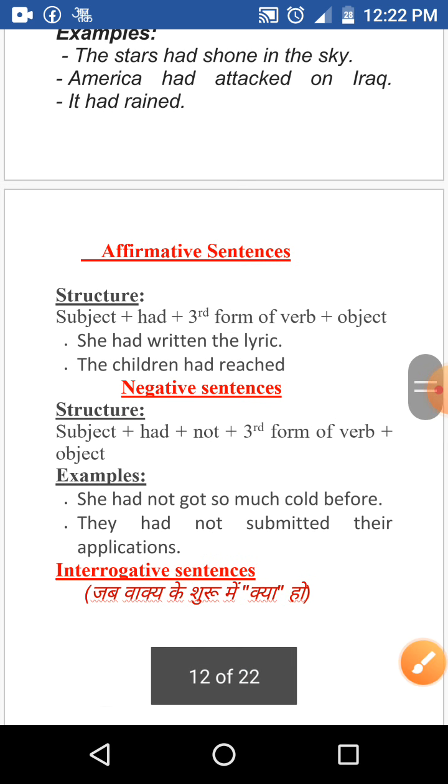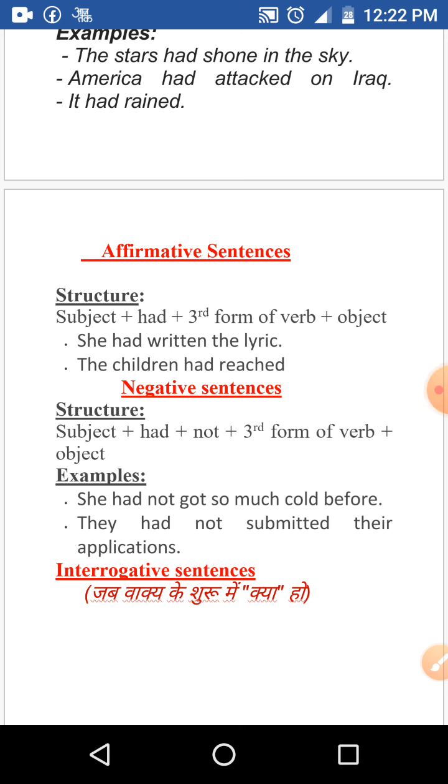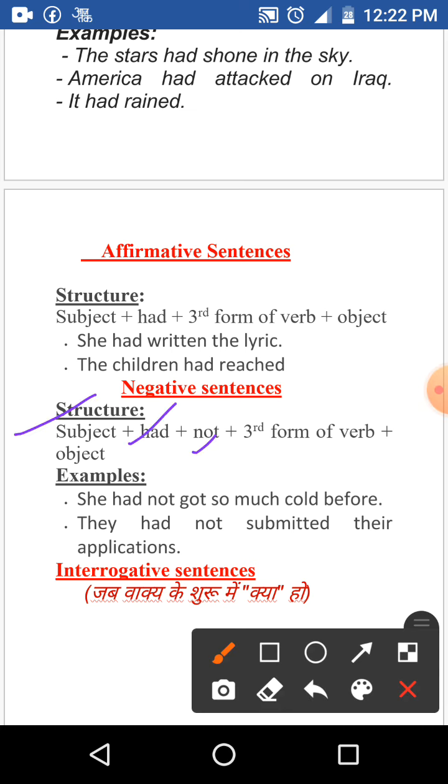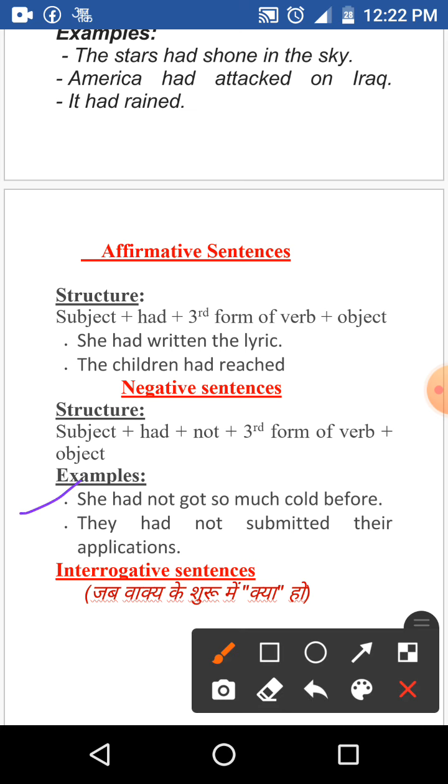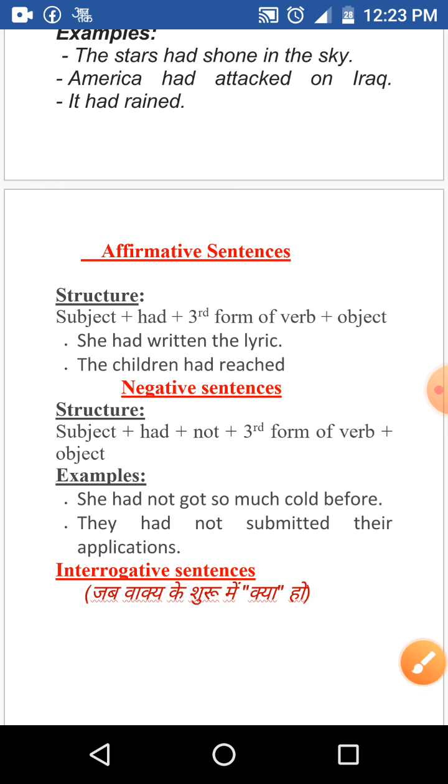Next, see the negative structure. In negative sentences, the structure is subject, had, not, third form of verb, and object. We use not just after the helping verb. See the example. She had not got so much cold before, or they had submitted their applications.